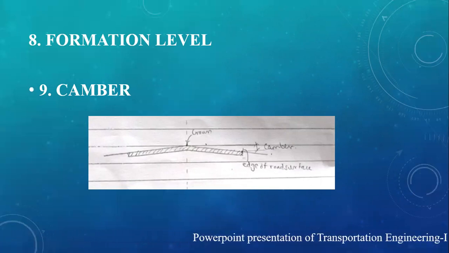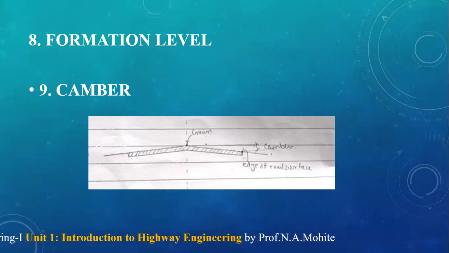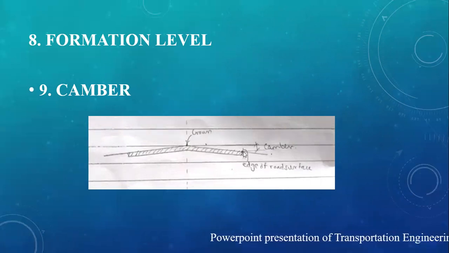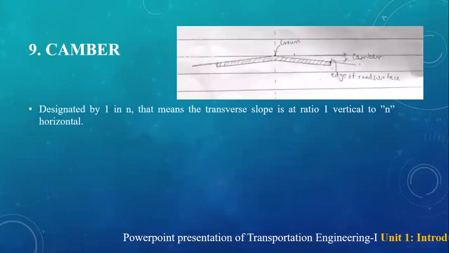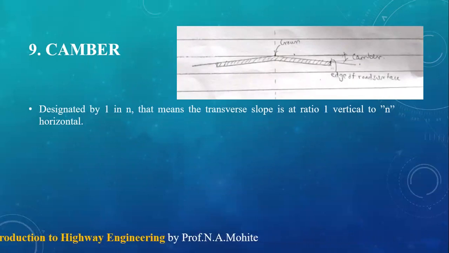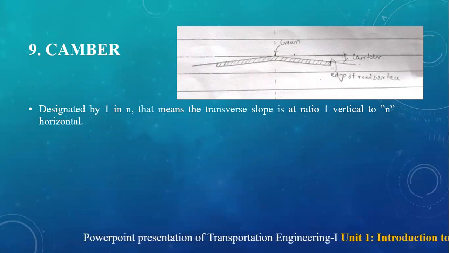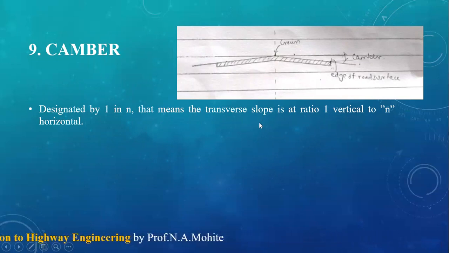Okay, so it is defined as the slope of the line which is joining the crown and the edge of the road surface. So that is nothing but the camber. Okay, so it is designated in terms of percentage or correspondingly 1 in n, which means the transverse slope is at ratio 1 vertical to n horizontal.